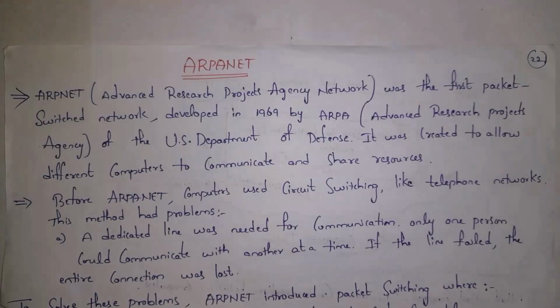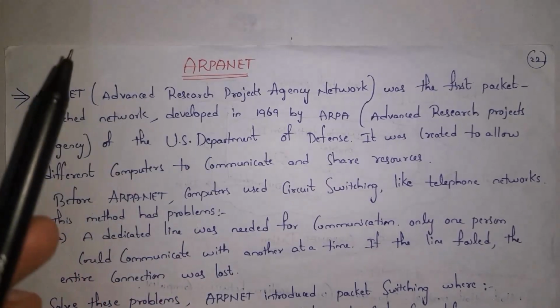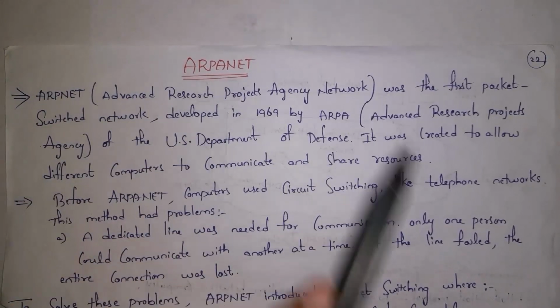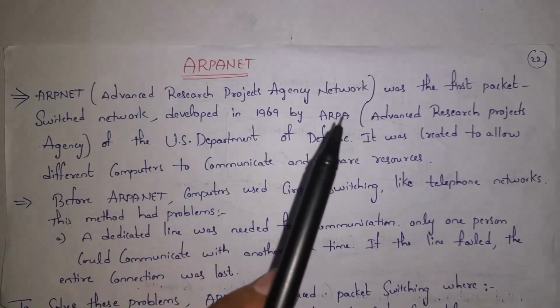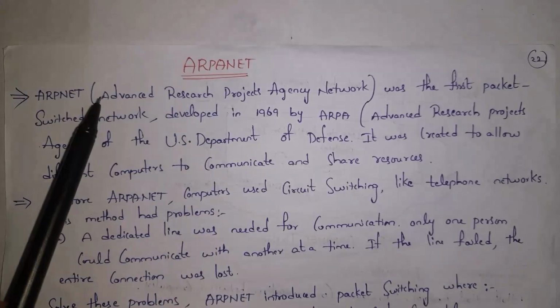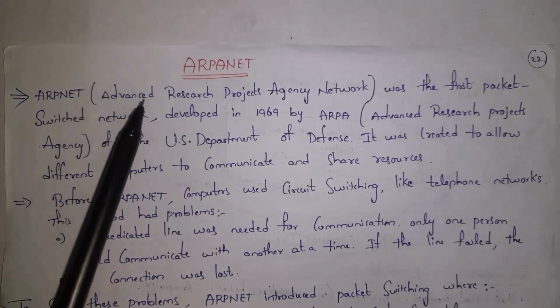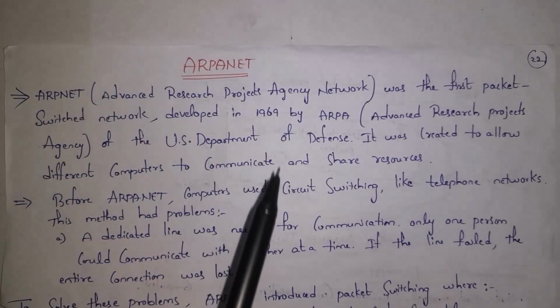Let's get started. At first I will explain what is ARPANET. Guys, ARPANET stands for Advanced Research Projects Agency Network. As Advanced Research Projects Agency developed this network, that is why they gave it the name ARPANET, where ARPA stands for Advanced Research Projects Agency and NET stands for network.